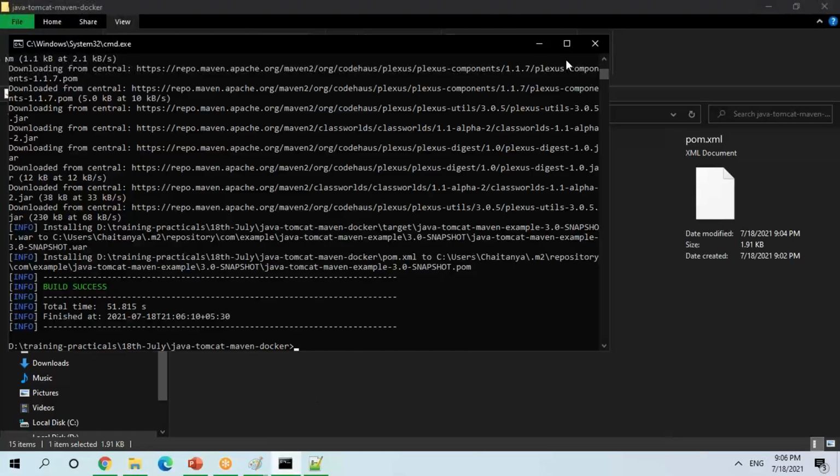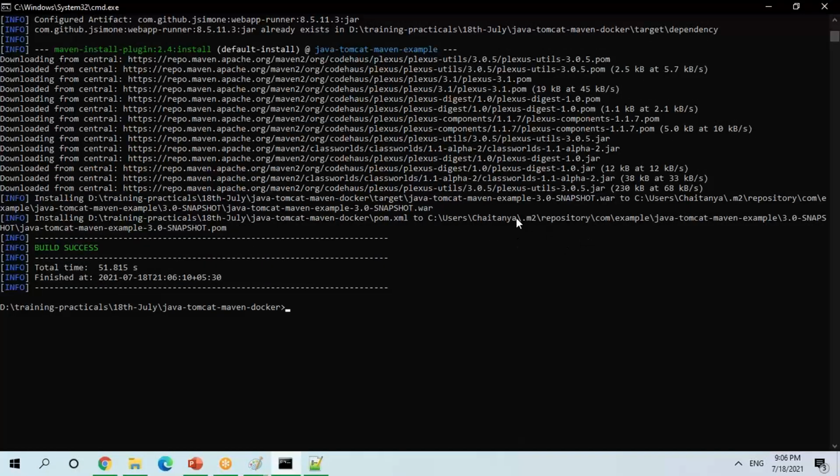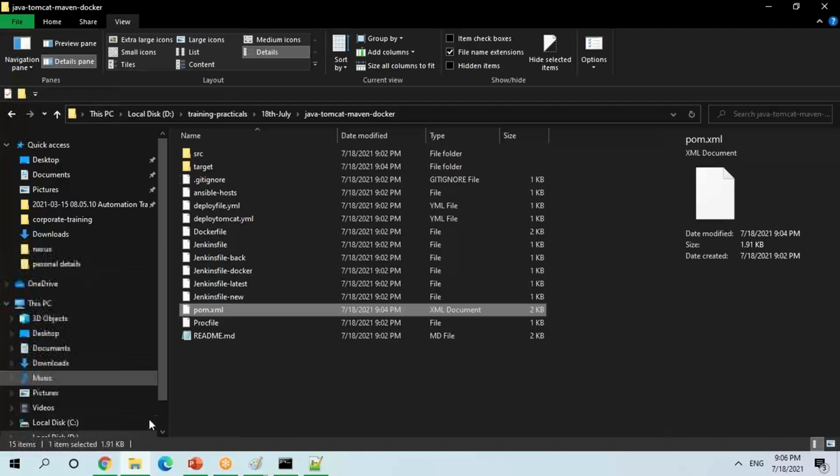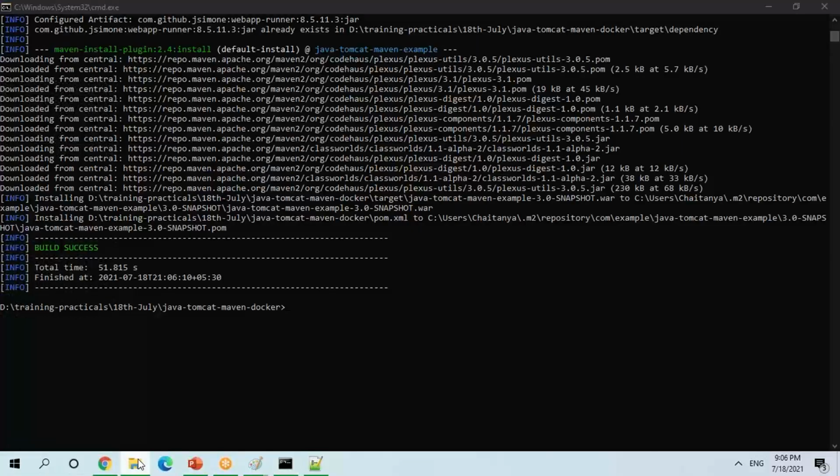Okay, if you see, it has created the artifact and it is installing inside my .m2. So this is my .m2 folder where it is going to store all these downloaded artifacts for my project.